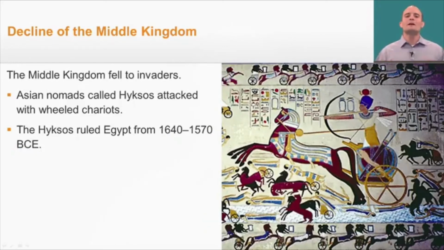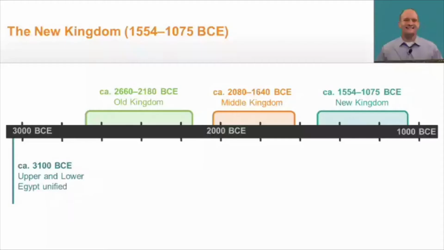But the big takeaway here is that the Middle Kingdom was an advanced civilization and a very advanced kingdom, because by building that canal, you could see they had to have a strong centralized government to get all those workers to build that canal. This timeline does a really great job of showing when the New Kingdom came about.